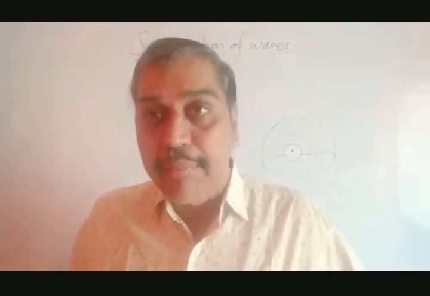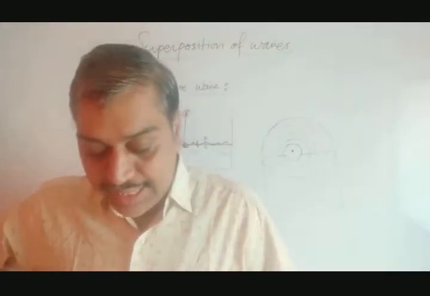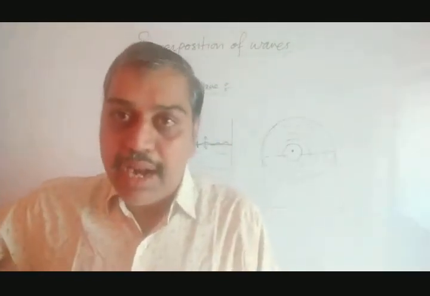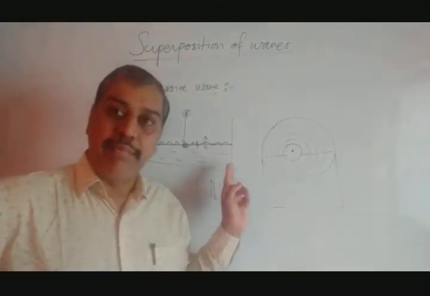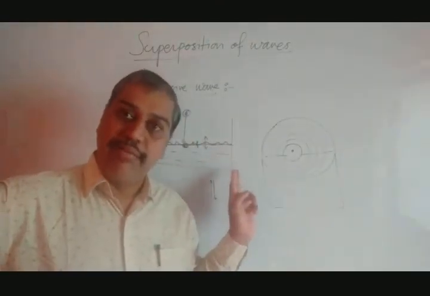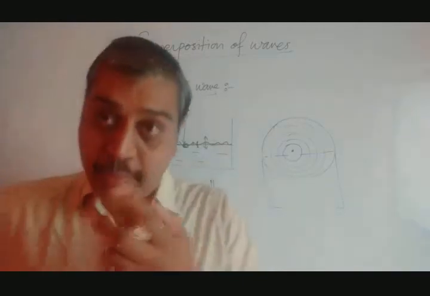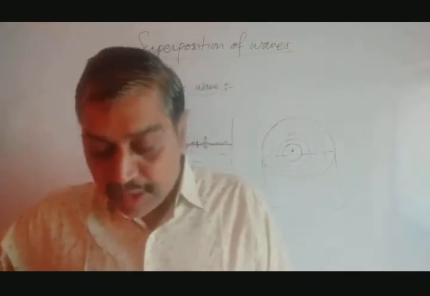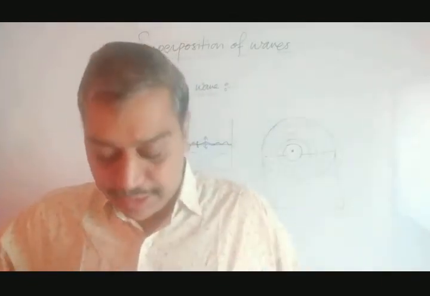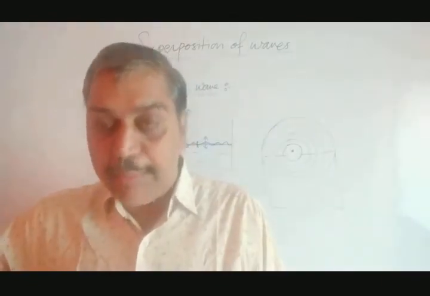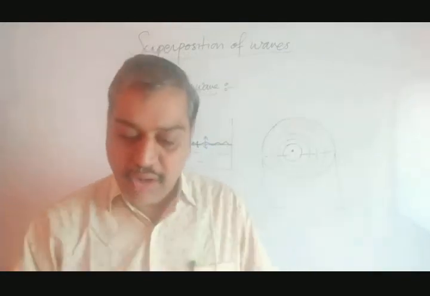Next, all vibrating particles of the medium have the same amplitude, same time period and same frequency. All these particles vibrate with the same time period, same amplitude and same frequency. That is the second property of progressive wave. Let's go to the third. The phase is said to be the state of vibration. The phase changes from one particle to another particle. How does the phase get changed?